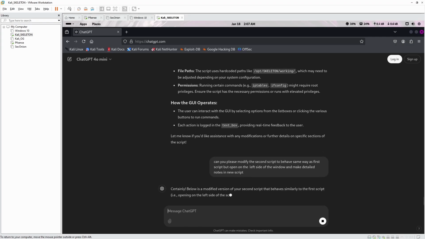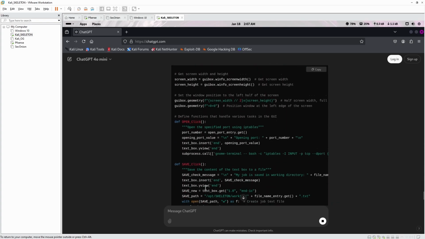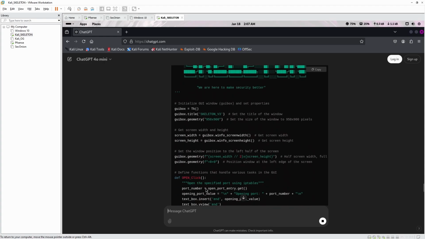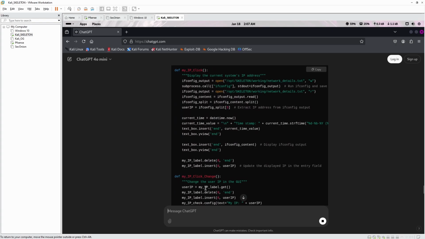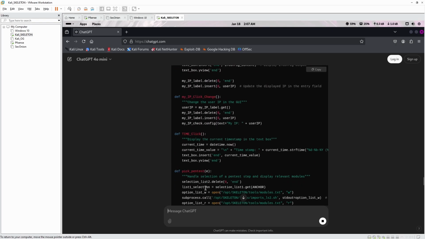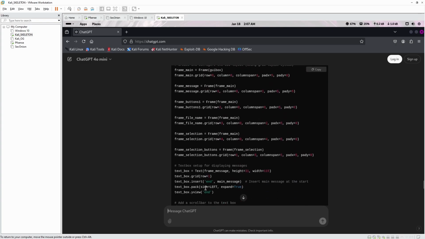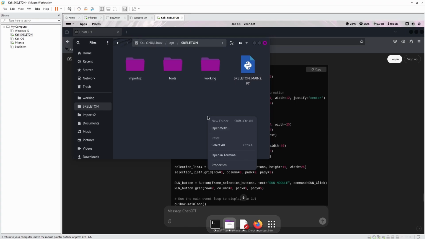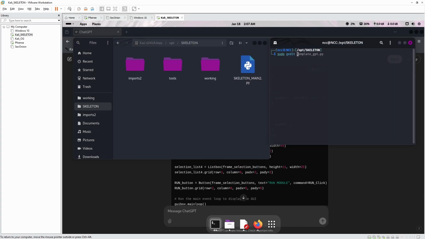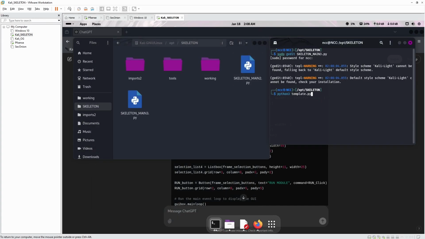Let's see. Oh wow, look at that. Oh yeah. Whoa, that looks good. Let's see if it works. So sudo gedit skeleton main 3. This is awesome. So Control V, Control S, close, and then run it.